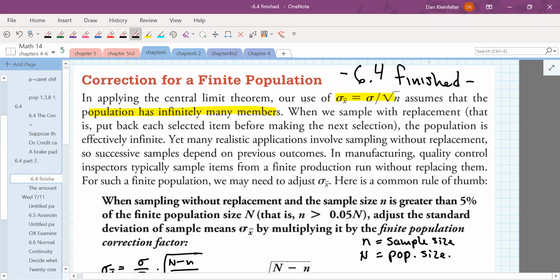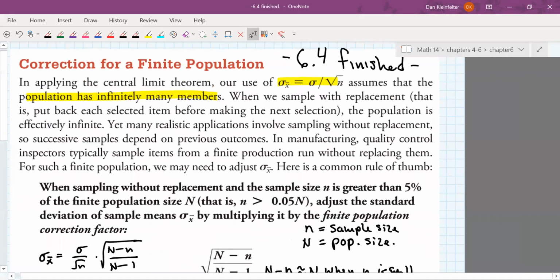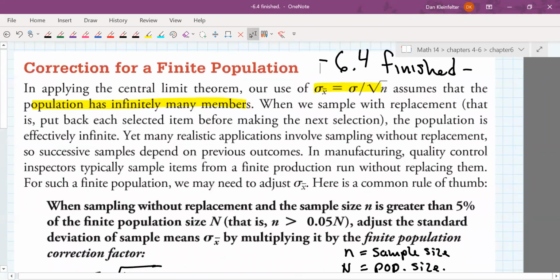In the next part, we are going to take a look at what's called the finite population correction factor. And what this is about is the following. In the central limit theorem, we use sigma over the square root of n. When we do that, we're assuming the population has infinitely many members. If we're sampling with replacement, that is putting back each selected item before making the next selection, it's as if the population is infinite, even if it really isn't.